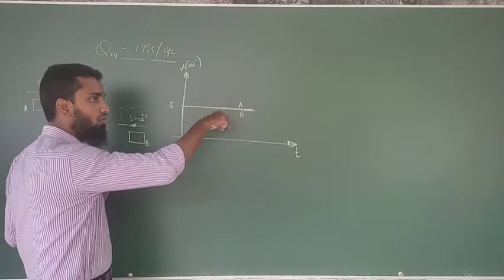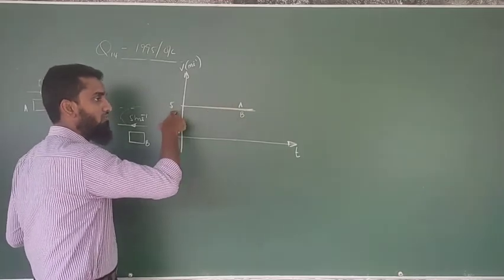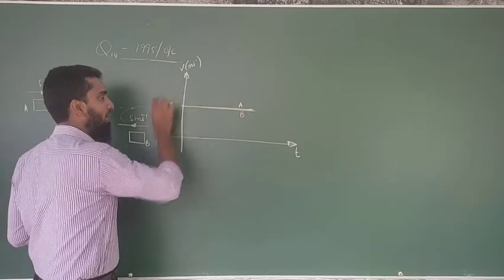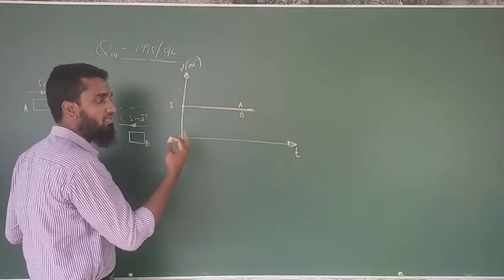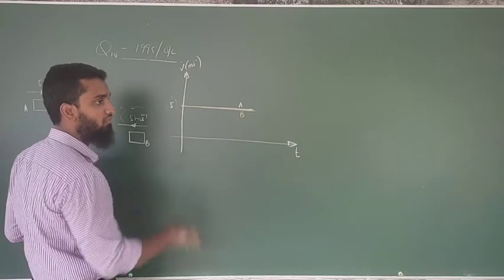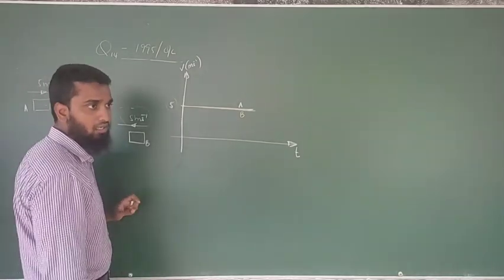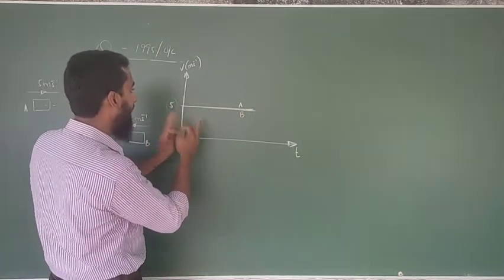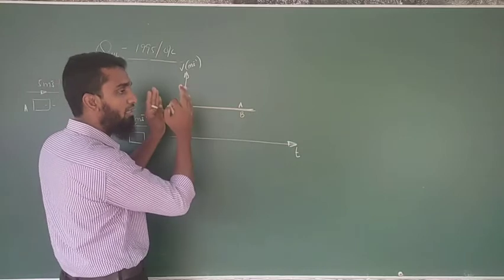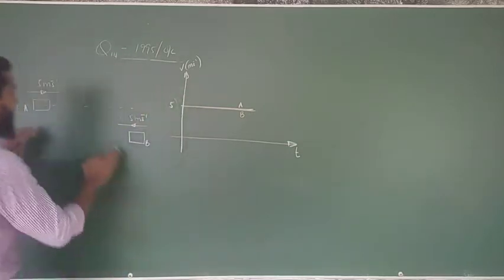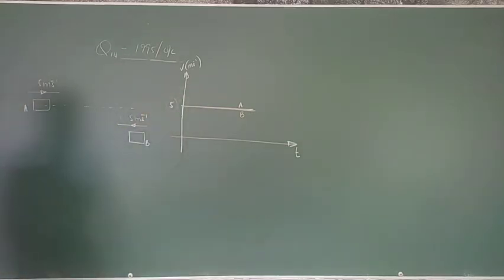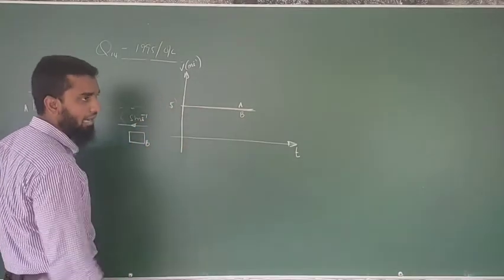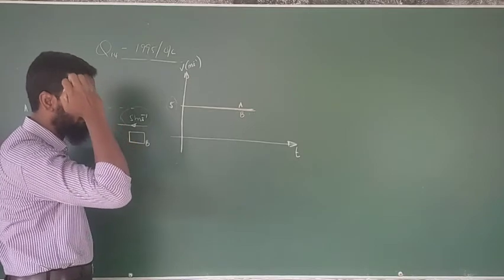We have the magnitude of the velocity, but we can't say anything about the direction of the motion. If you try to say the direction by only looking at this, you have to say both should be going in the same direction, but in fact it's not happening. Then this fact also has to be included in this graph.